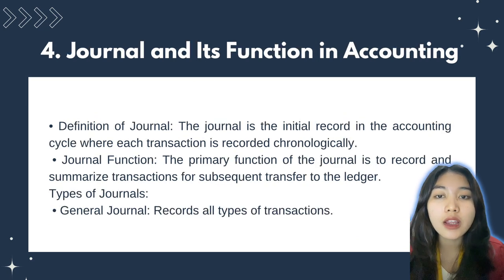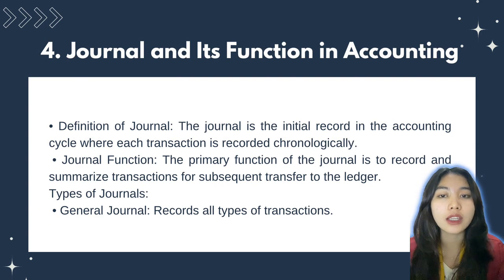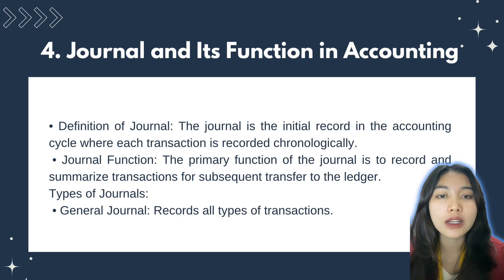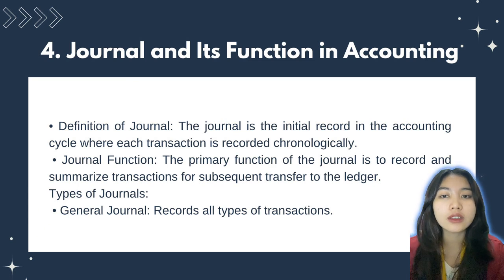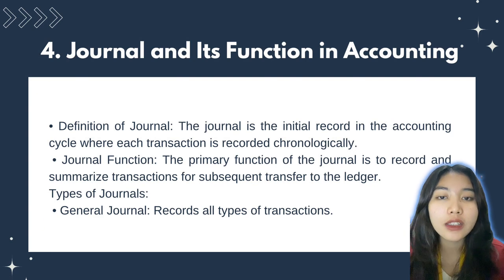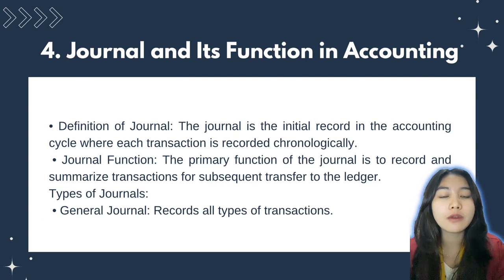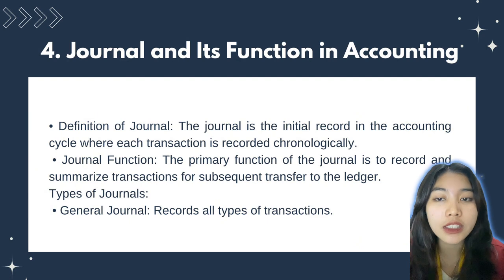And number 4, journal and the role of the journal in accounting. Definition of journal. The journal is the first record in the accounting cycle where transactions are recorded chronologically. Function of journal. The primary function of the journal is to record and summarize transactions for transfer to the ledger.